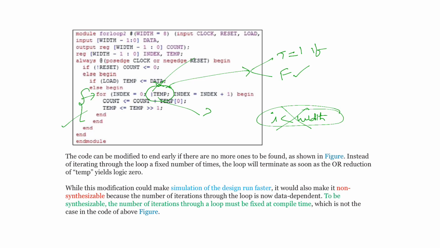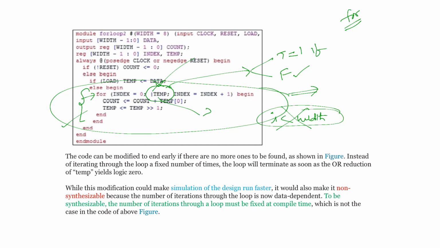Here, how many times the for loop is going to iterate, does it depend on data or not? It definitely depends on data. So whenever the iterations of a for loop, do while loop, or while loop, any loop, depend on data, it is not synthesizable.